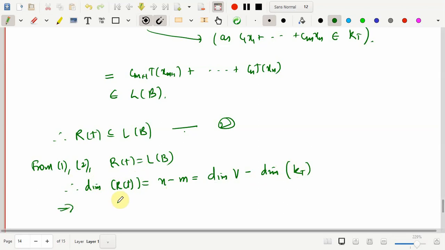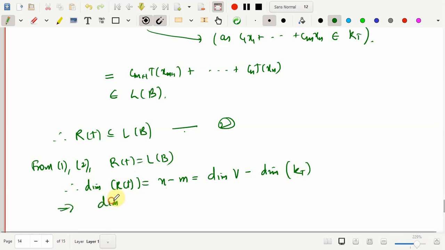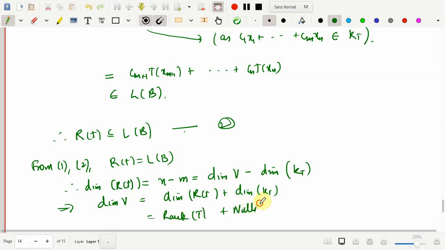So this implies that the dimension of V is the same as the dimension of R of T plus the dimension of kernel of T, that is rank plus nullity. Okay, so that's all about the rank nullity theorem. This rank nullity theorem has huge applications, and we will see them in the upcoming lectures.